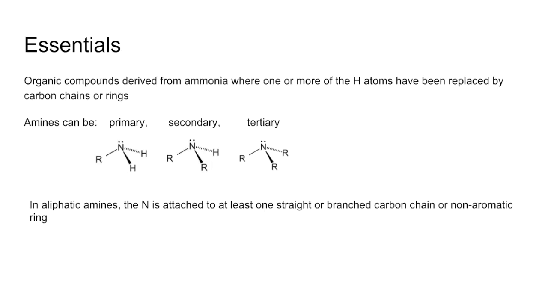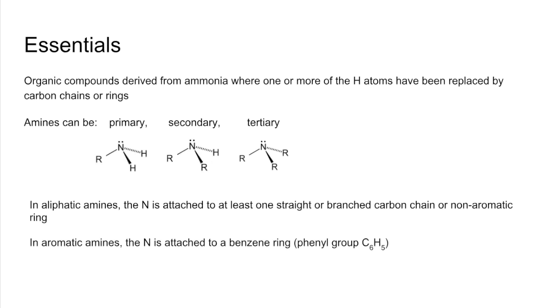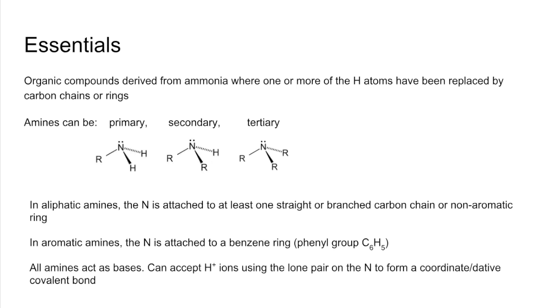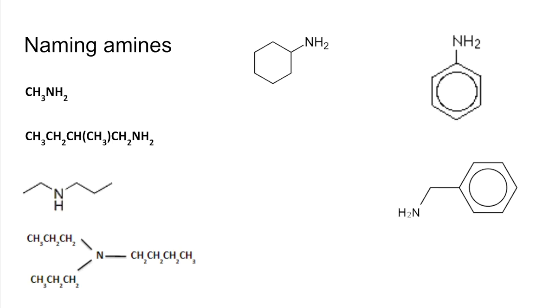In aliphatic amines, the nitrogen is attached to at least one straight or branched carbon chain or a non-aromatic ring, and I'll show you some examples of those in a moment. And in aromatic amines, the nitrogen is attached to a benzene ring, which is actually a phenyl group because the benzene's lost a hydrogen and is now C6H5. And finally, all amines can act as bases. That's because the nitrogen can accept an H+ ion using its lone pair, and it forms a coordinate or dative covalent bond. So moving on to naming amines now.